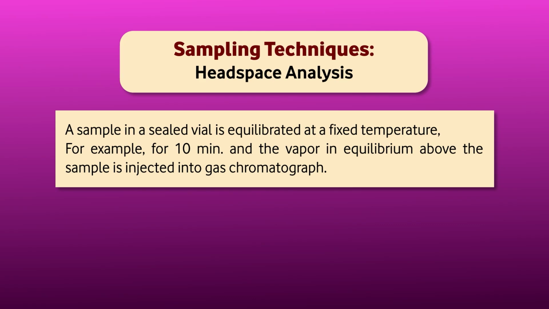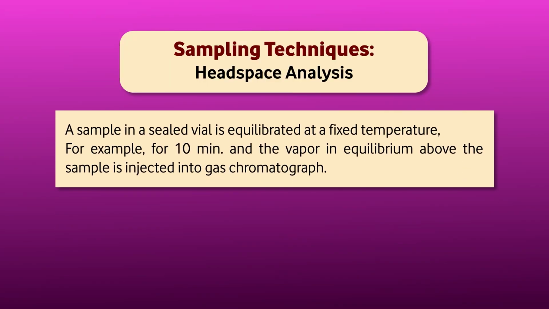The purpose is that the constituents which are in the liquid should come up in the vapor form. Maybe it is 50 degrees, maybe 60 degrees, depending on what constituent we are talking of. For example, for 10 minutes we equilibrate it, and the constituent will come into the vapor form. It will be more concentrated in the vapor form than in the solution, and that vapor we inject into the GC. By this, we try to achieve a lower LOQ, limit of quantification, and a low limit of detection.